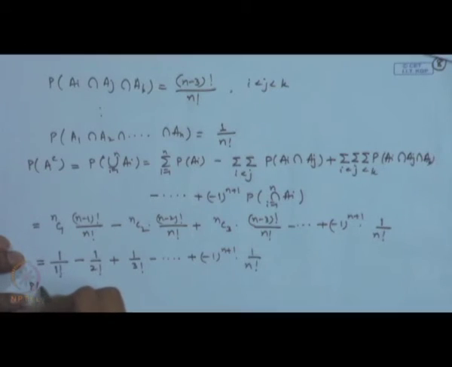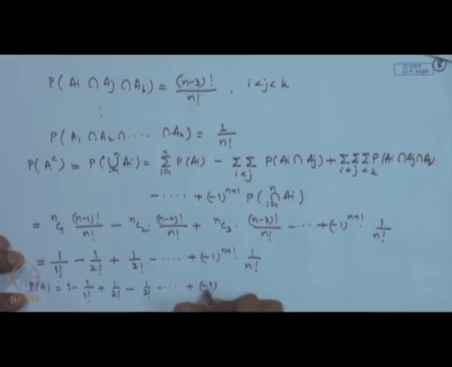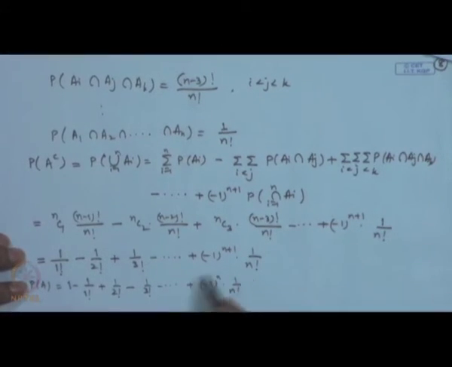So, probability of A is nothing but 1 minus this. So, 1 minus 1 by 1 factorial plus 1 by 2 factorial minus 1 by 3 factorial, and so on, minus 1 to the power n, 1 by n factorial. In fact, you can see that as n tends to infinity, this is nothing but e to the power minus 1.